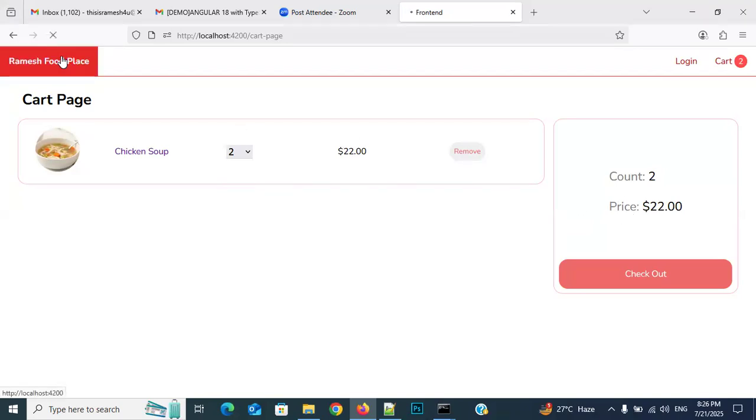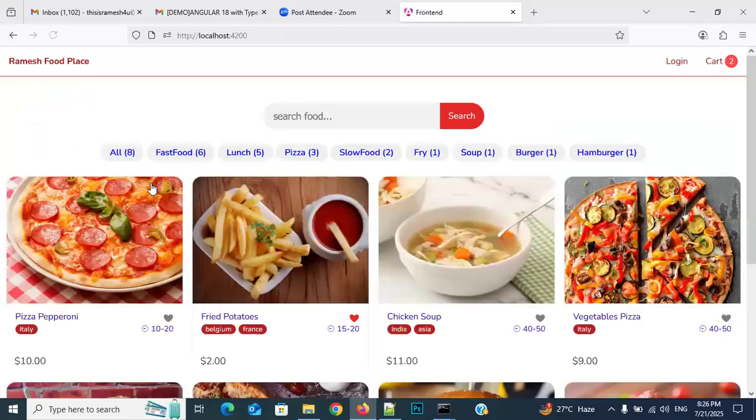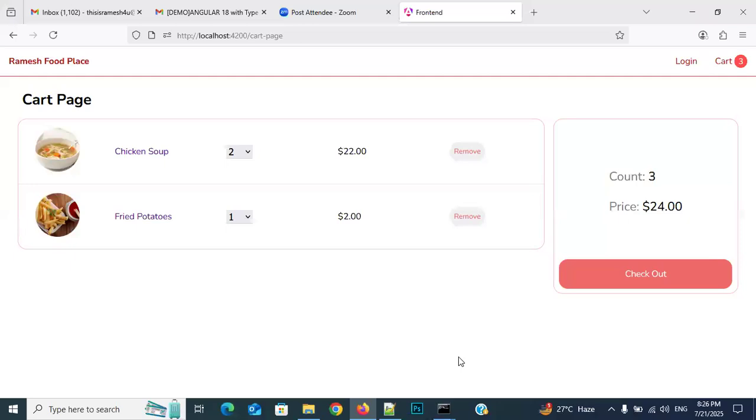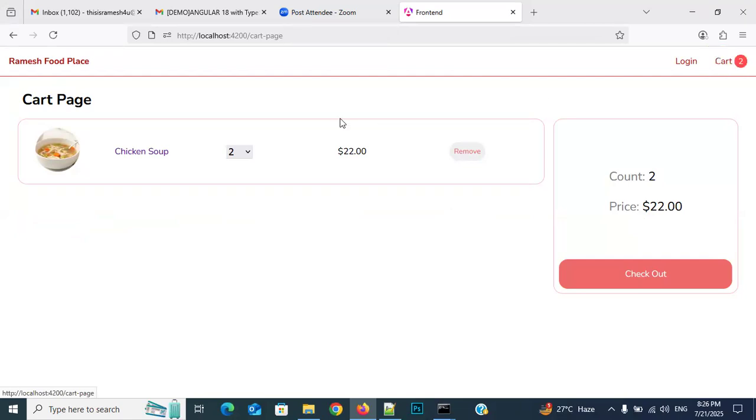And again come here, the home page. Click on this French fries, and again click on add to cart. See it, everybody. These are the cart items, 2 and 1. Total how many? 3. And this is 22, this is 2. 22 plus 2, 24. How much count are we getting? 24. Understand my point? For example, if I click on remove, see it is also changed here dynamically. And see, the count is also updated here, 2 only.